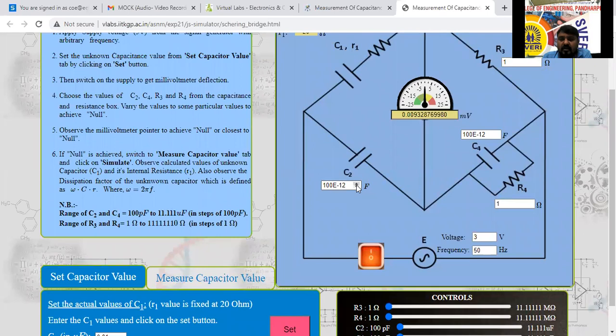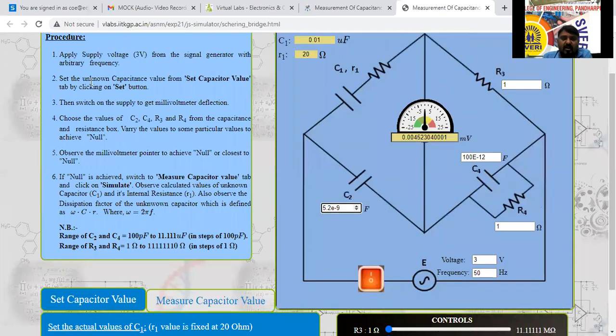We have to reduce again here. See here, it was 9.3 earlier, now 9.2 has come. Next, 9.1. See here, by varying this one, the value will be reduced now. Is it reducing or not? It is decreasing now. Decreasing, yes or not? According to this procedure only I will follow here now.